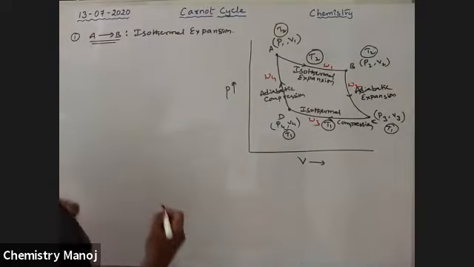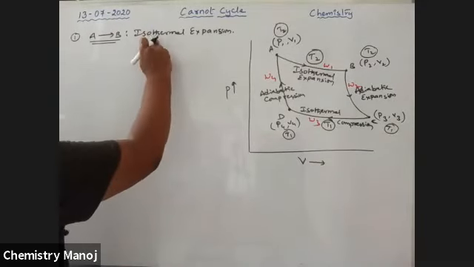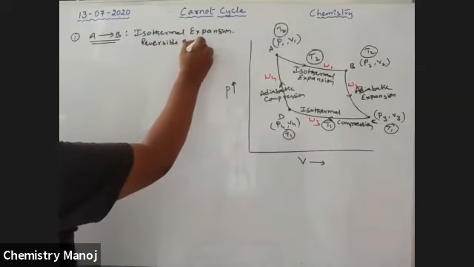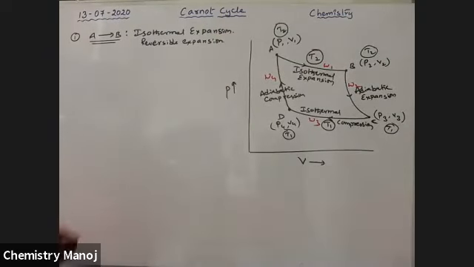It is a reversible expansion. For reversible expansion, heat is supplied to it.